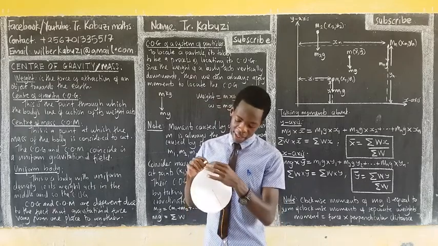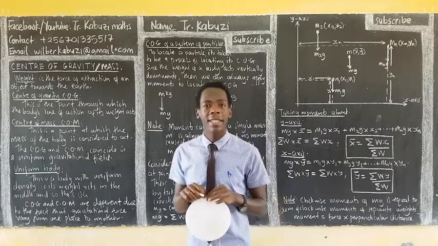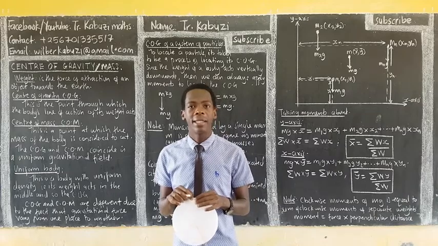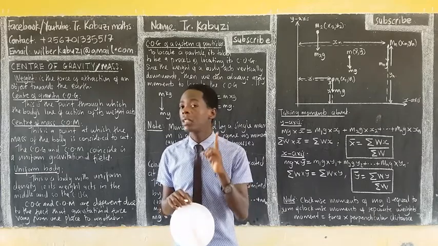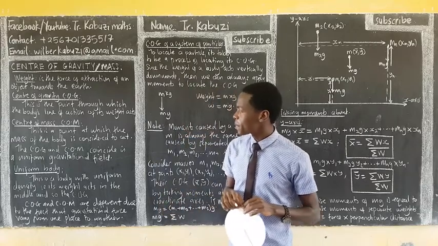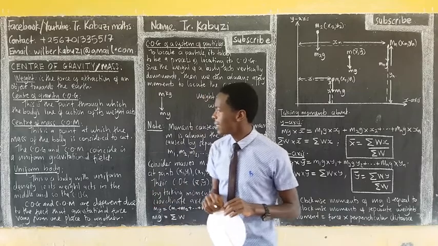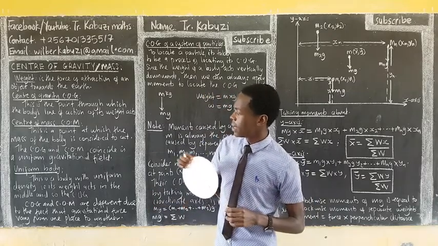But the center of gravity, through the line of action, in some cases, not most, in some cases, the center of mass and the center of gravity may be at the same point, but not in all cases. The center of gravity and center of mass coincide in a uniform gravitational field, as I've told you.